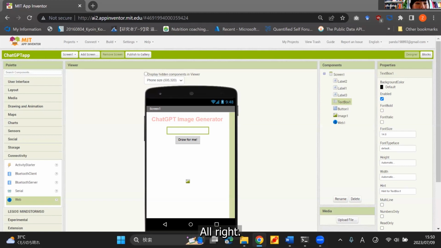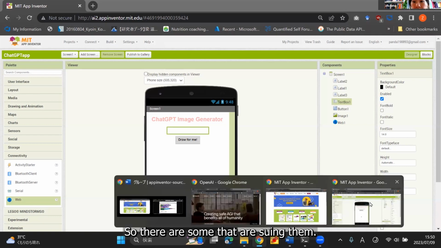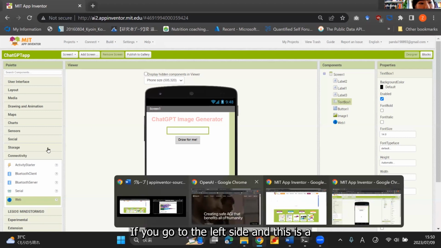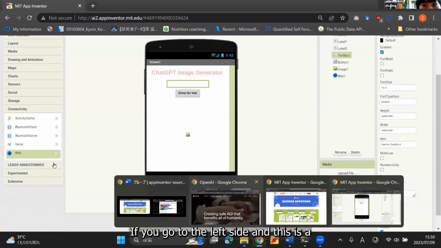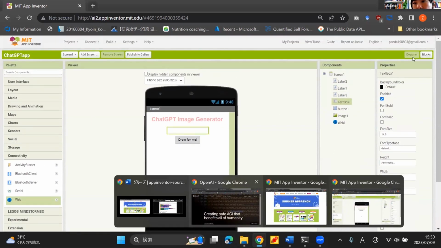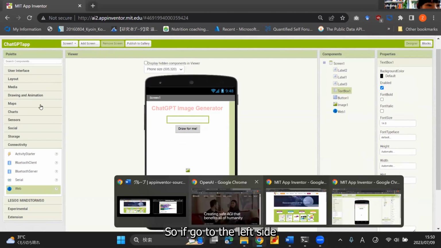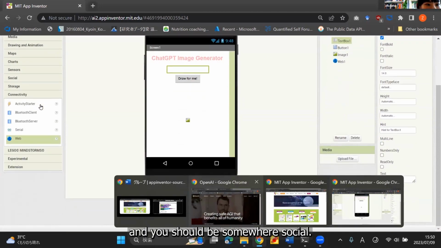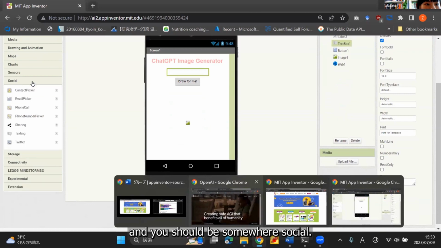All right, so I guess, yes, we can. Actually, we made it in our class. It's a voice translator app. Where's the window? If you go to the left side, in the designer's view, it should be somewhere under social.